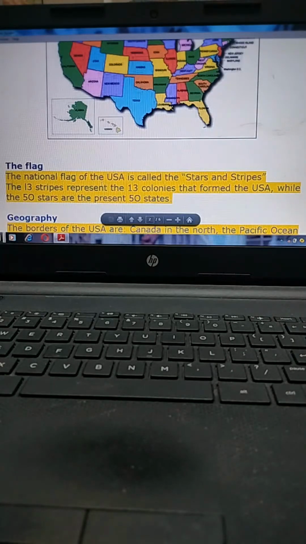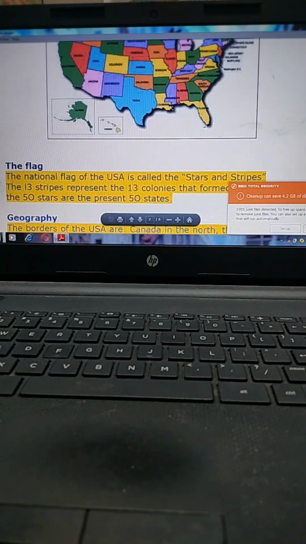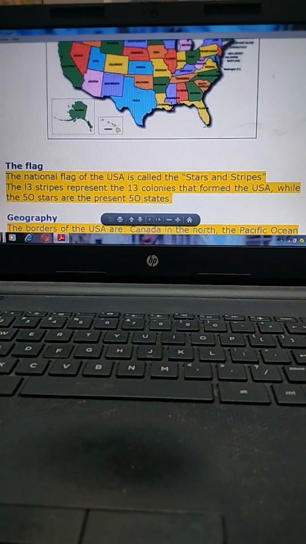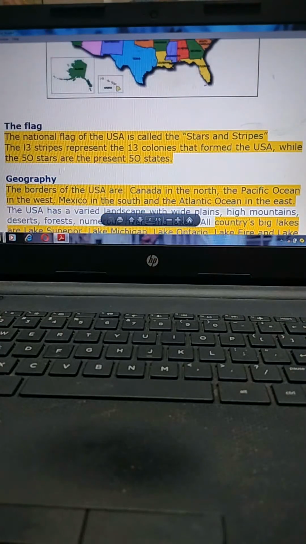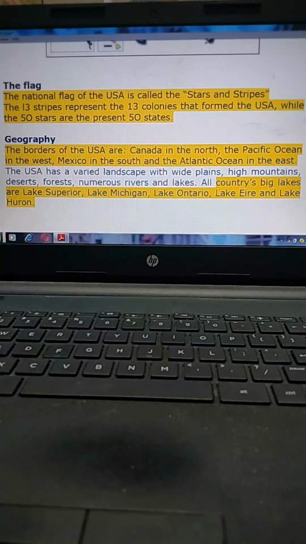The national flag of the USA is called the Stars and Stripes. Okay, this is the main point. The flag has 13 stripes that represent the 13 colonies that formed the USA, while the 50 stars represent the present 50 states. Every star has meaning.